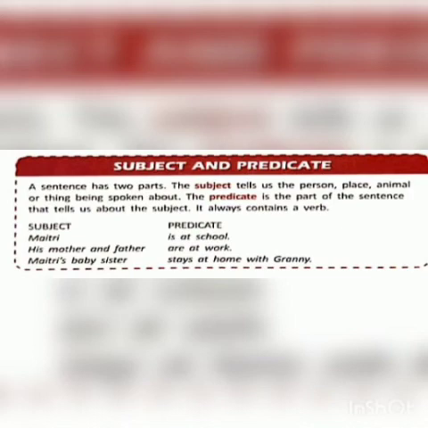For example, Maitri is at school. Maitri is subject, is at school is predicate. His father and mother are at work. His father and mother are subject, are at work is predicate. Maitri's baby sister stays at home with Granny. Maitri's baby sister is the subject here. Stays at home with Granny is the predicate.